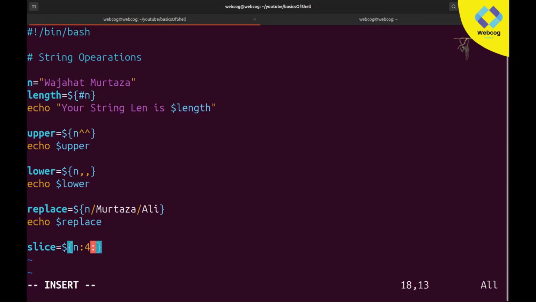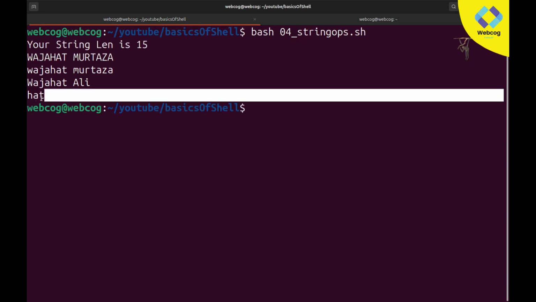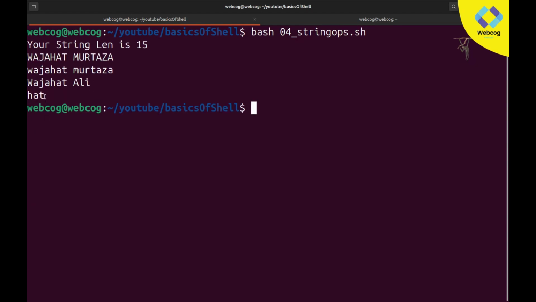After that I want to print 3 letters, like total HAT. So here I will type 3. So that's done. Here I will just echo dollar sign slice, then save with wq, and if I run it, you can see it's just printing HAT. It means we sliced our string.